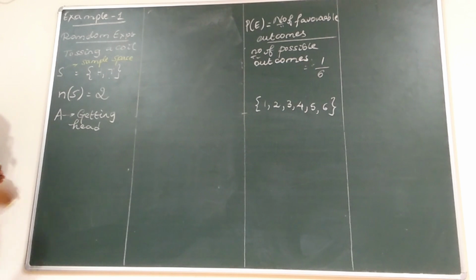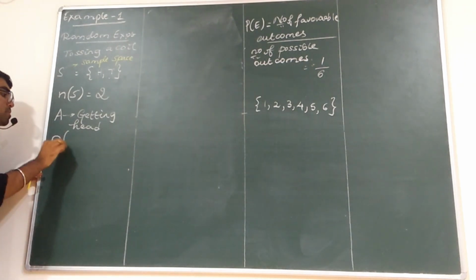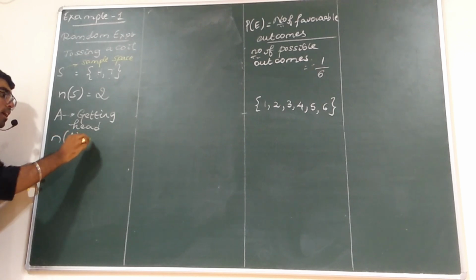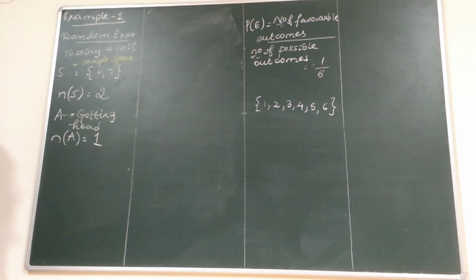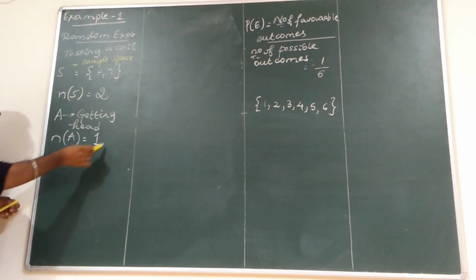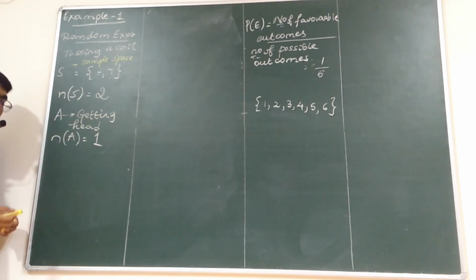I am taking a variable, A is getting head. How many times can you get a head in a coin? Once. So what is the probability? The number of favorable outcomes divided by the number of possible outcomes.